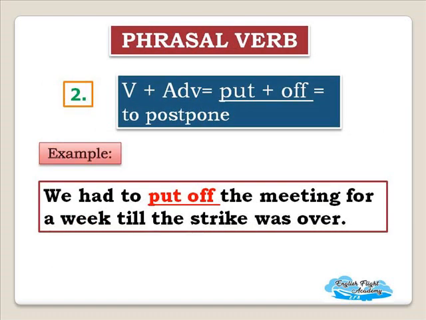So the second definition is, it's a combination of a verb and an adverb. The example given there is put off. Put is a verb and off is an adverb, and put off means to postpone. The example in a sentence is, we had to put off the meeting for a week till the strike was over. Put off means to postpone.